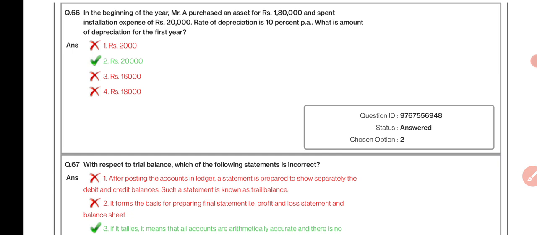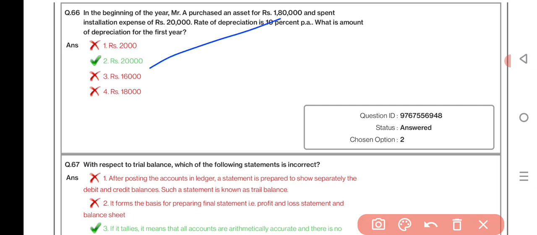In the beginning of the year, Mr. A purchased an asset of rupees 1,80,000 and spent installation expenses of 20,000. The rate of depreciation is 10%. What is the amount of depreciation for the first year? Rupees 20,000.